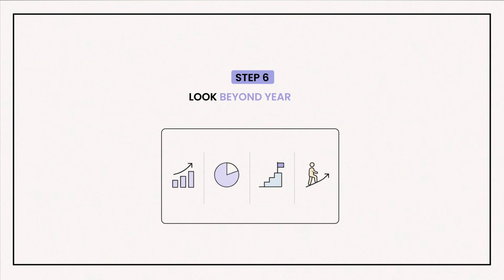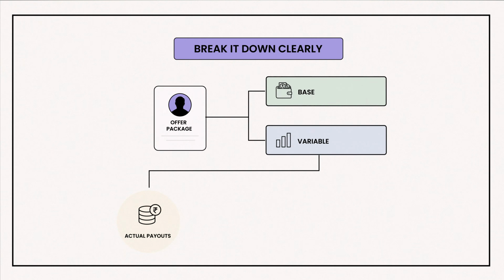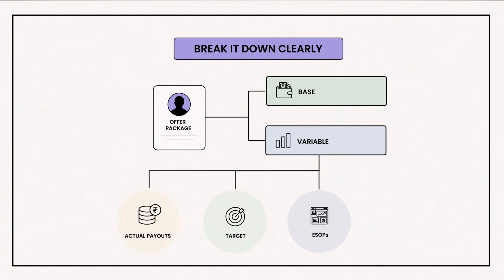Step 6, be explicit. Then commit beyond year 1. Break it down clearly: base versus variable, what the actual variable payouts are, what the target is if any, ESOP value, real versus theoretical. And if there's any flexibility, convey that. Then add one line that changes everything. 12-month comp review, committed and written. It costs nothing, right? It builds a little bit of trust.